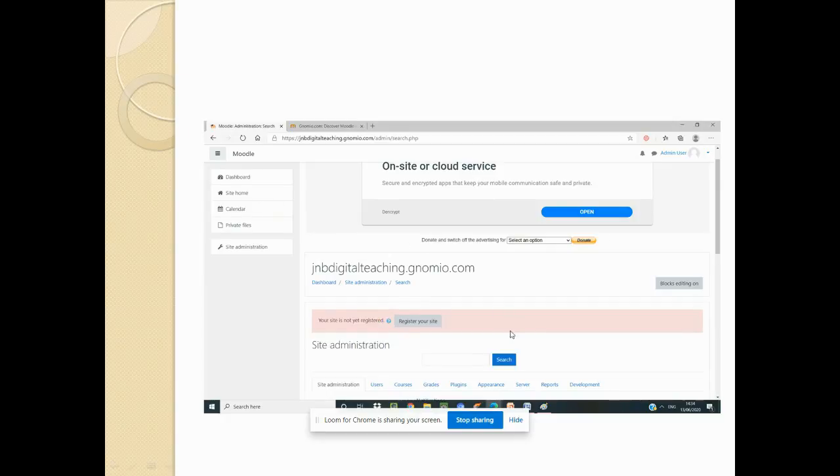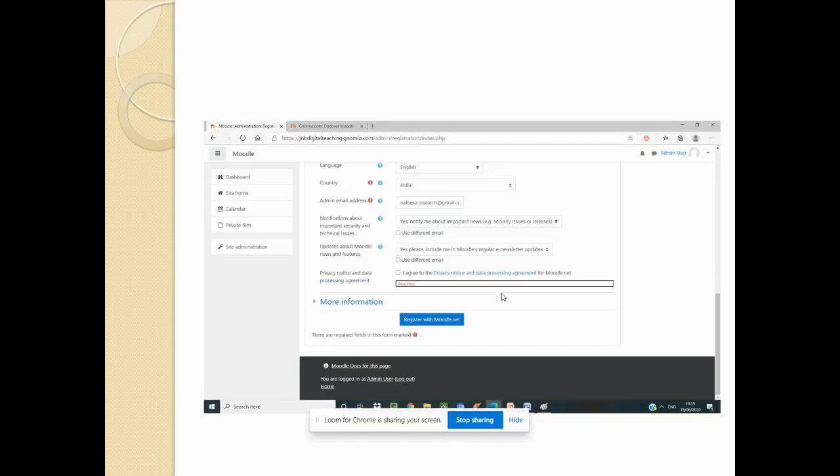Once you enter into the website, you get a message saying your site is not registered. The idea behind this is if you register your site, you will become aware whenever new plugins or add-ons are added to Genomio.com. You will get an idea and you can use it for developing your content.